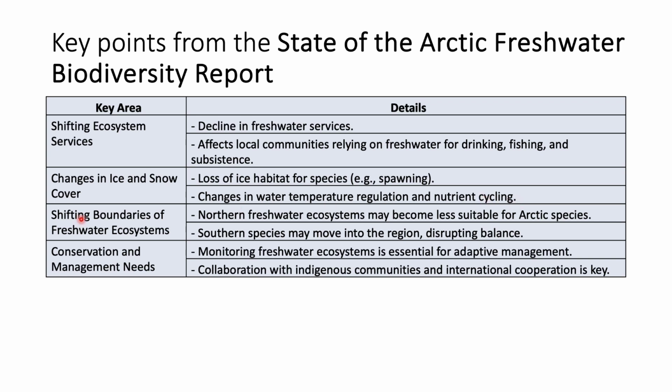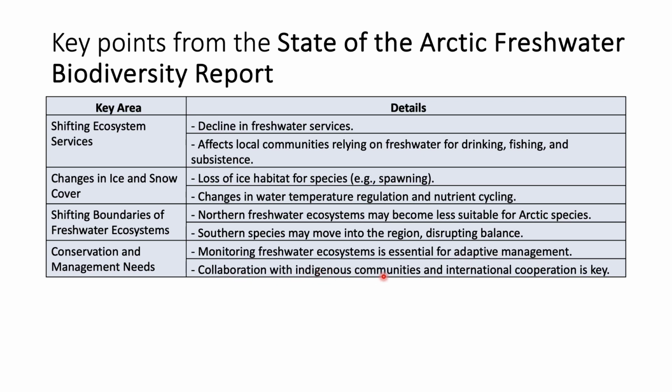What is the result of this change in ice and snow cover? This leads to shifting boundaries of freshwater ecosystems. So the northern freshwater ecosystem may become less suitable for Arctic species, and also southern species may move into the region, disrupting the balance. So these are all the effects. And how do we conserve or manage these changes? Monitoring freshwater ecosystems is essential for adaptive management.